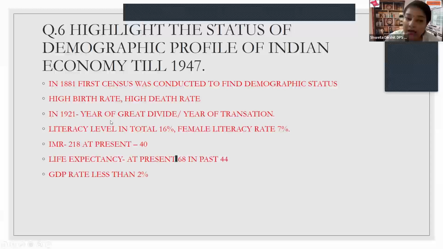It's again a one marker. Which year is known as the year of Great Divide, or which year is known as the year of transition? That is the year 1921. Why? Because before this, the birth rate and death rate were both high.